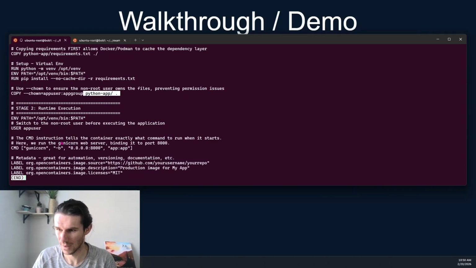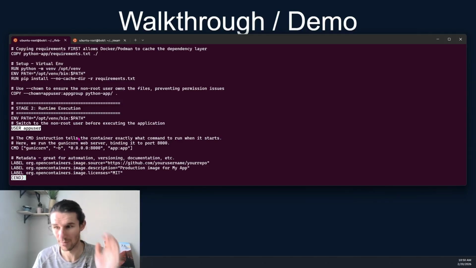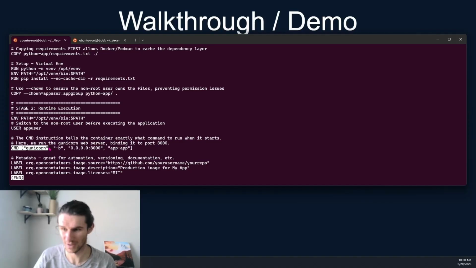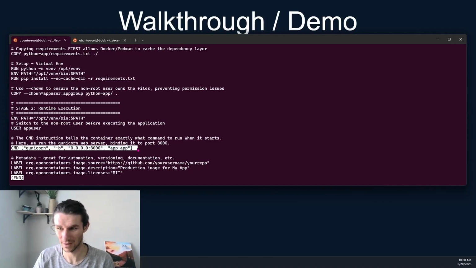And so now we move to stage 2, where we're going to set our environment path again and switch our user to app user. Remember, it's a different stage, so we still have to set up some environment configurations here. And then we'll just go ahead and run our application. And that's this command right here that actually executes the application.